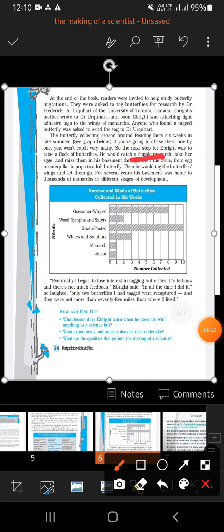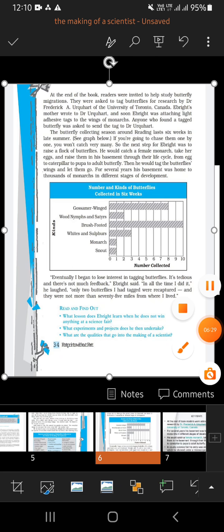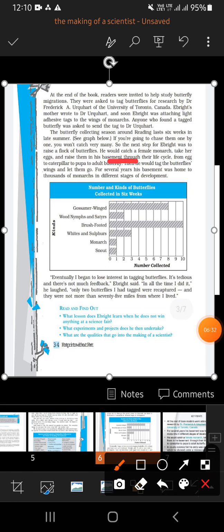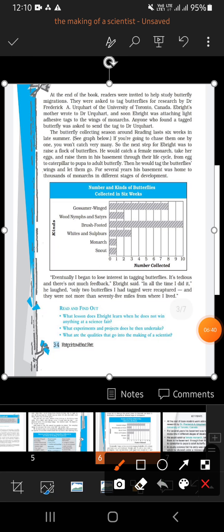He would catch a female monarch, take her eggs and raise them in his basement, meaning that underground storeroom. So he took some eggs of the butterflies and raised the butterflies in his own home, so that it would be very easy: the butterflies are locked in a room and he would be tagging them one by one and releasing them.